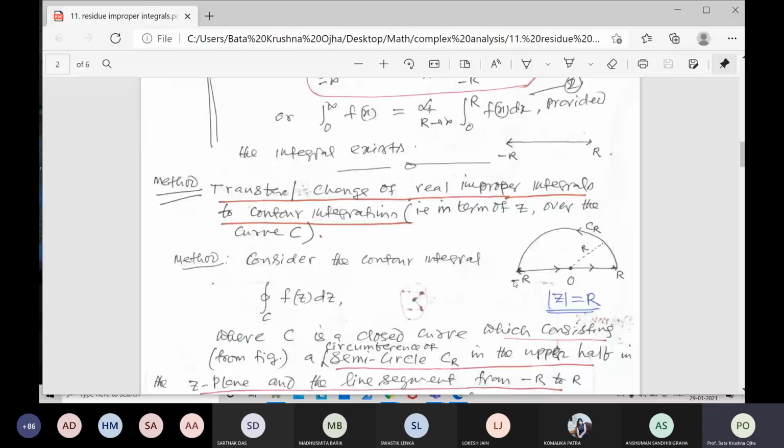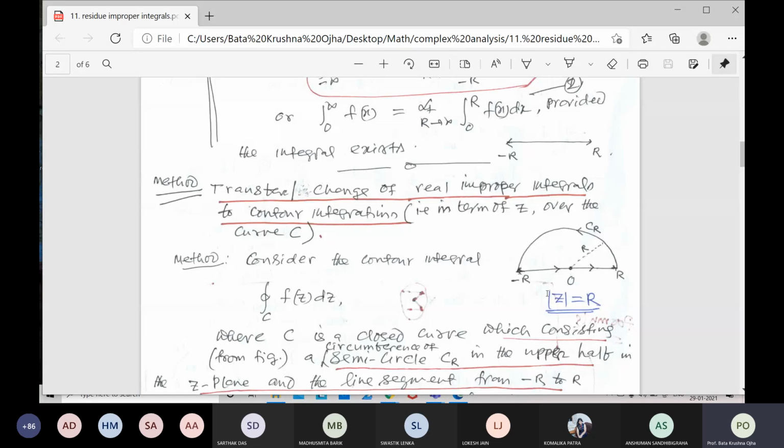I have given the arrow. Since r tends to infinity, what will be the radius of that? If r tends to infinity, it will cover the whole upper half of the z plane. That is, the contour will be the upper half of the z plane, because if r is equal to infinity, then it goes from plus infinity to minus infinity.